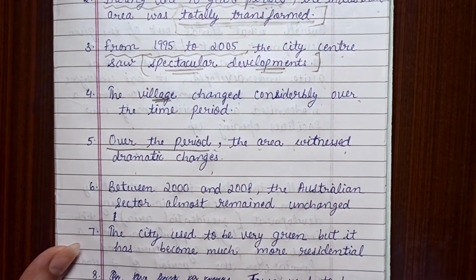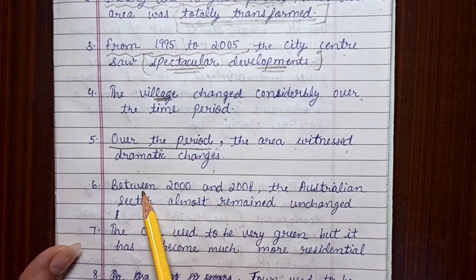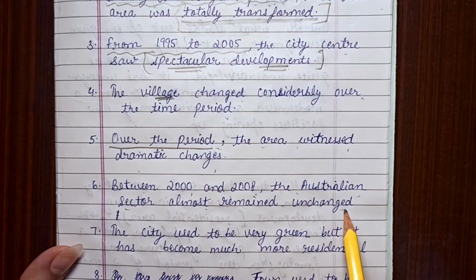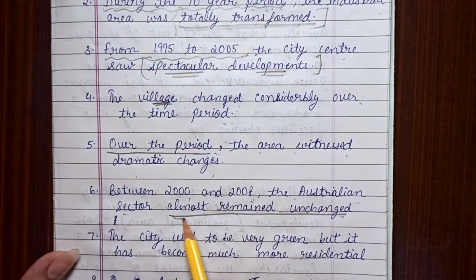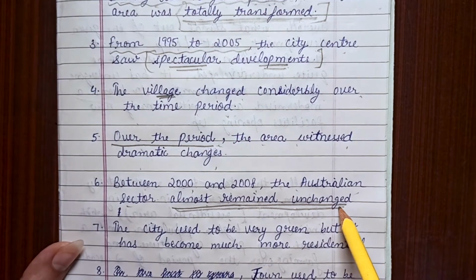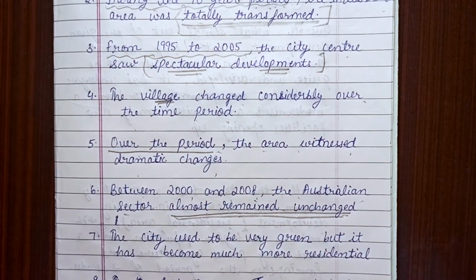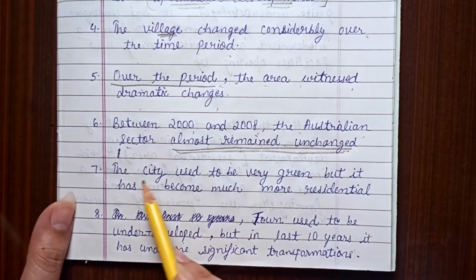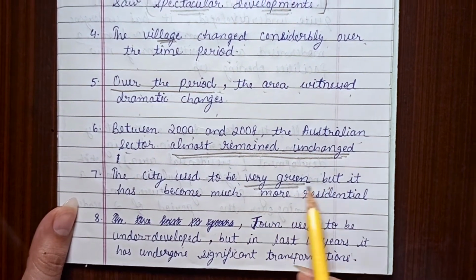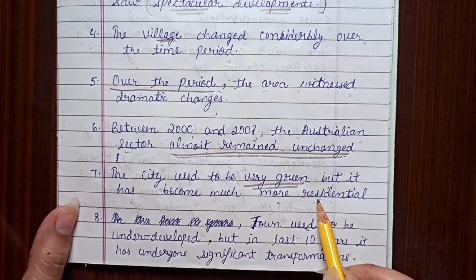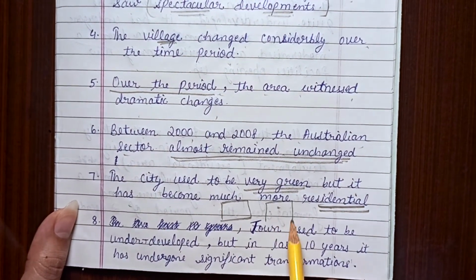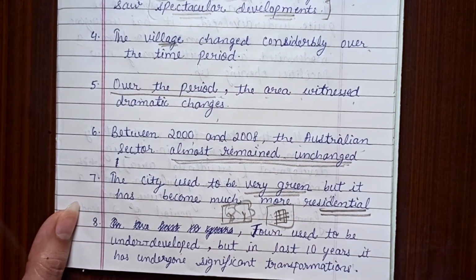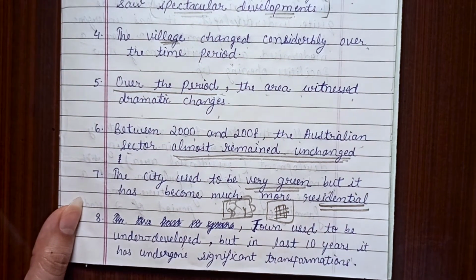Next comes the vocabulary part. Between 2000 and 2008, the Australian sector almost remained unchanged. That is, no major changes were observed. I have written all these sentences on the basis of the questions I have shown you earlier. Right? The city used to be very green, but it has become much more residential. Hopefully you remember the example of trees, and now this consists of more housing complexes, right? So you can write this.